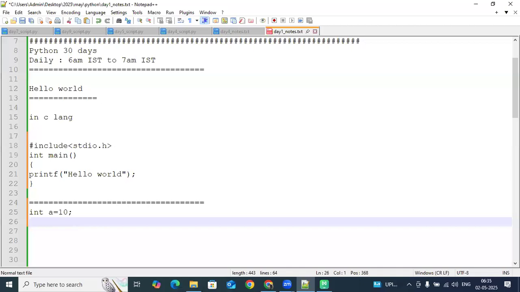So what type of data? The data type, it's a static data type, we call it in programming. So what is a static data type? The static data type is nothing but defining the data type before assigning the value to the variable.